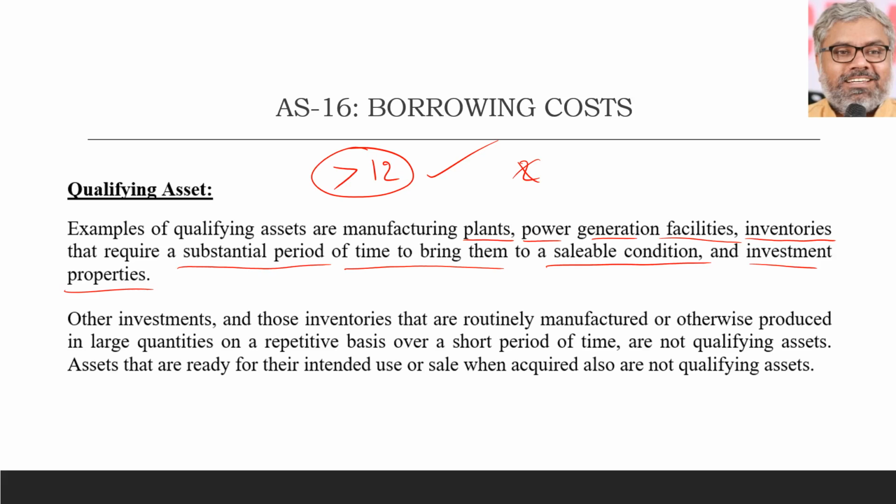So if something is like 6, 7, 8 months, 9 months, like that, we don't know. There is no particular number of months that have been prescribed. But from the facts of the case, main thing is we have to look at whether this time period genuinely is required for the purpose of construction or production or acquisition of that asset or not. That is what we should take.